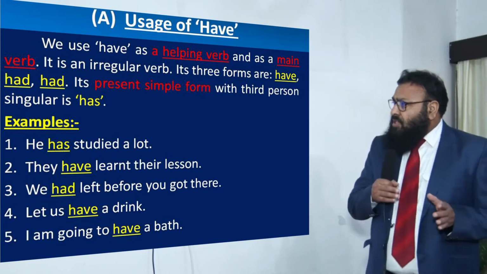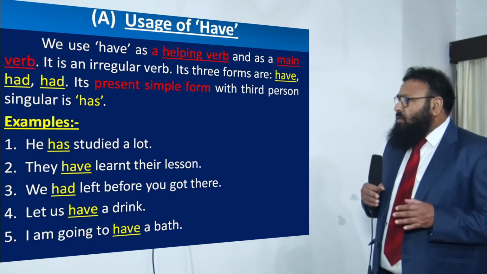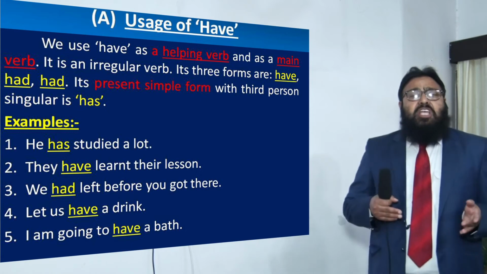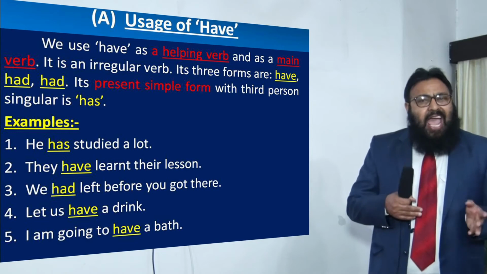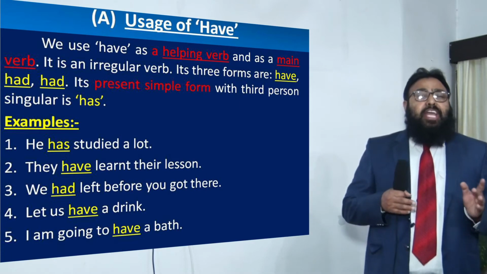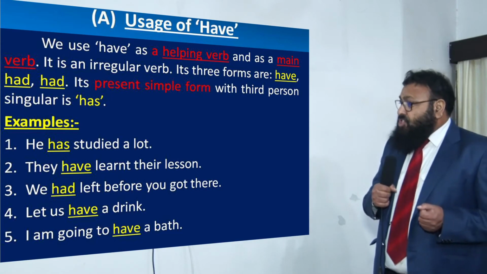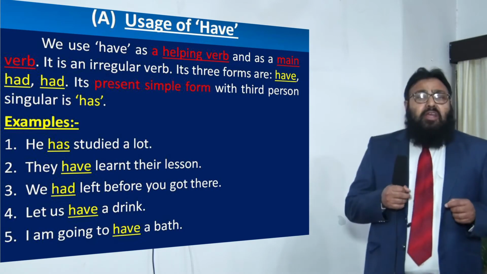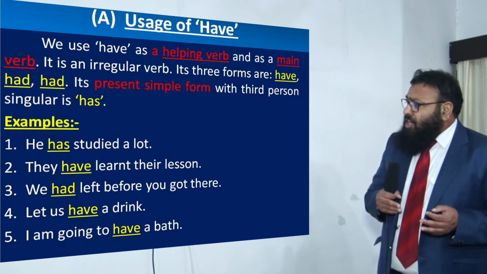So, have is a primary auxiliary as well as a main verb. We use have as a helping verb and as a main verb. It is an irregular verb. Its three forms are have, had, had, and its present simple form with third person singular is has. Examples are, he has studied a lot. Now, the primary auxiliary have becomes has in third person singular, you can say. He has studied a lot.